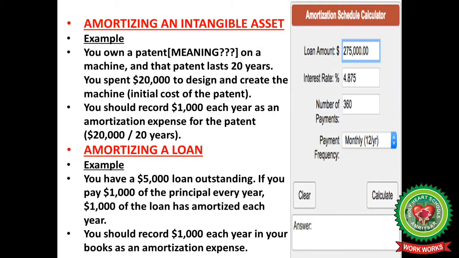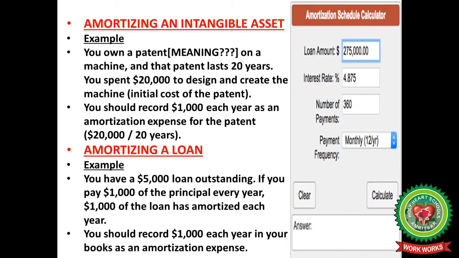Next, the concept is of amortizing. Amortizing an intangible asset. For example, you own a patent. But first of all, let me clear up what a patent is. All of you have a book with you. On the book, you can see that it is written SC, Sultan Chand, KP, Kalyani Publishers, S. Chand, Goyal Publications. So what is it? It's a kind of patent.